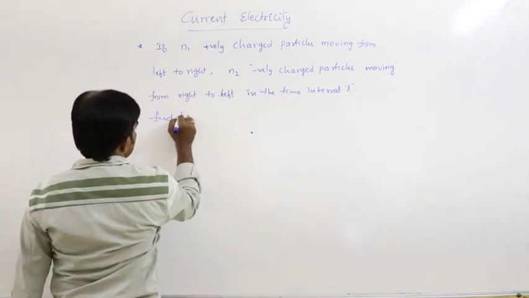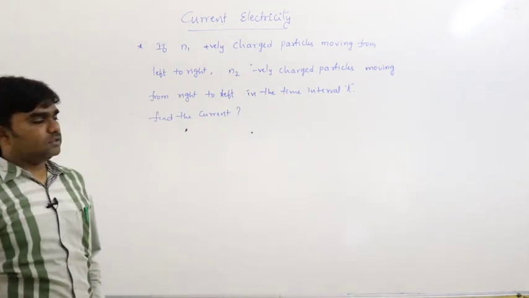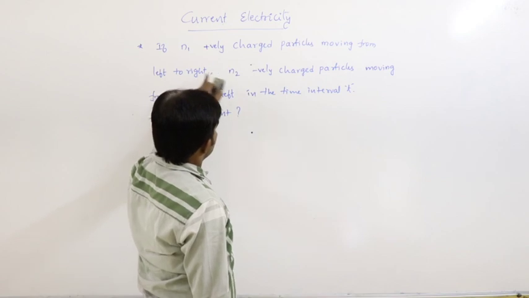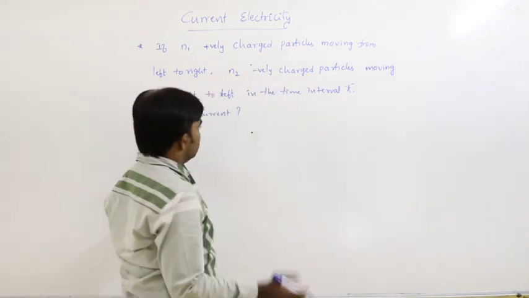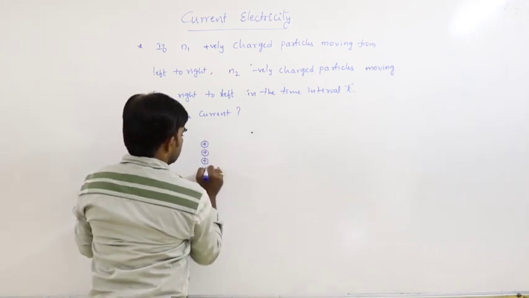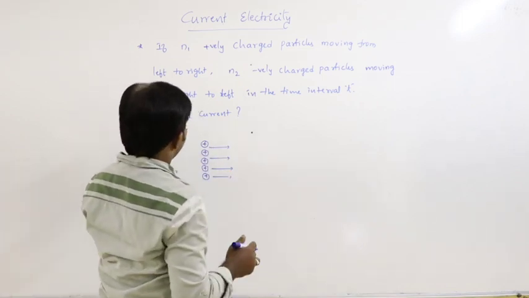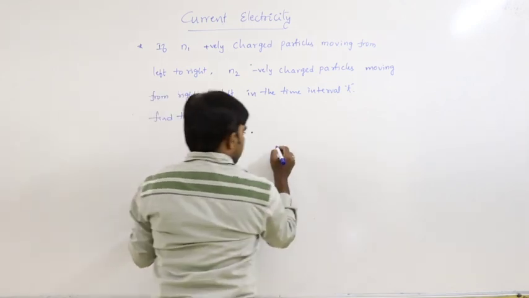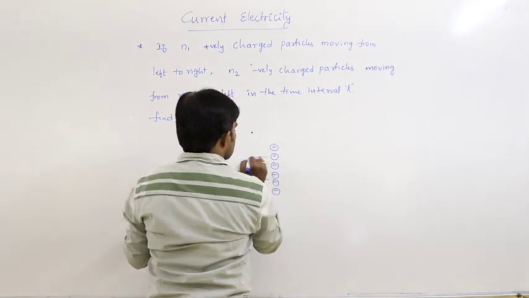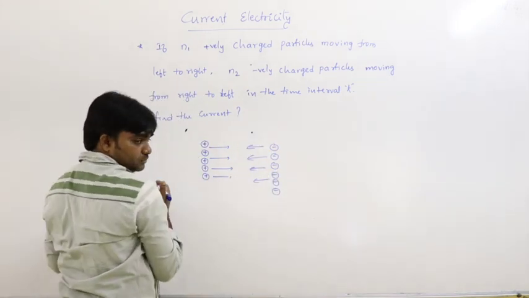Find the current associated with that. So now N1 positively charged particles are moving from left to right, and N2 negatively charged particles are moving from right to left.